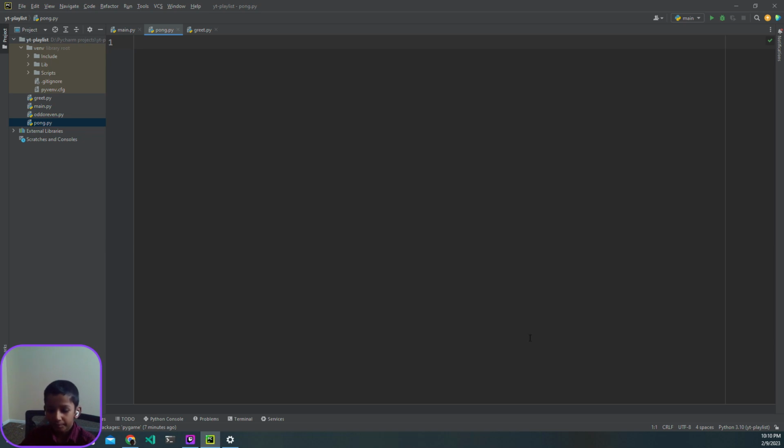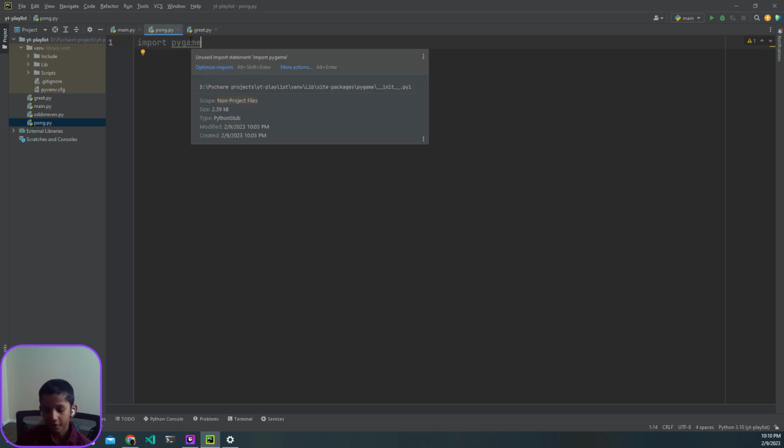First of all, we need to import Pygame. Well, this is probably the simplest step. All we need to do is say import pygame. After this, you'll encounter a problem. It'll say Pygame is not installed. Hover over it, and it'll show you a place where it says install package pygame.